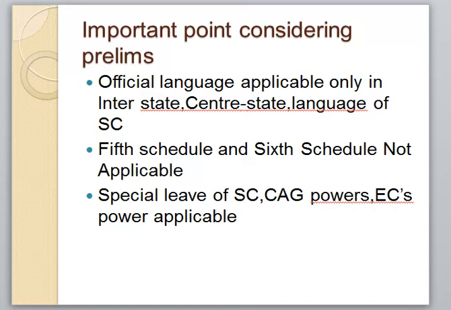Again, special leave of SC means what we discussed earlier: if SC thinks that something is important, then it can take that case under its jurisdiction. Okay, so this is nothing but the special leave of SC.